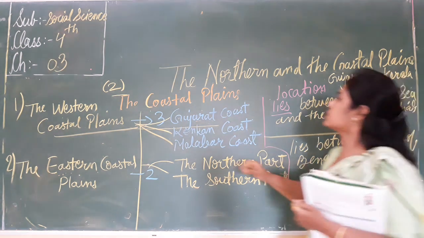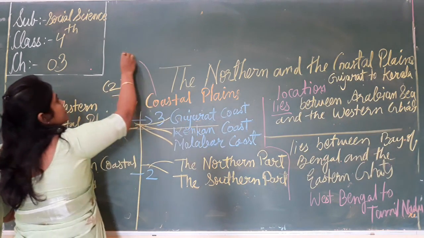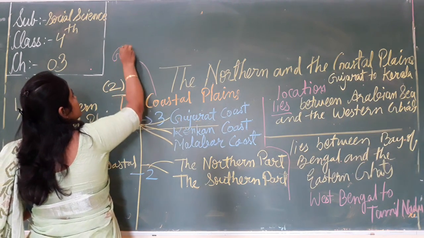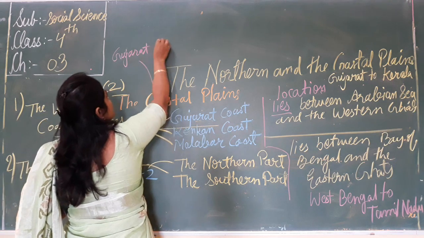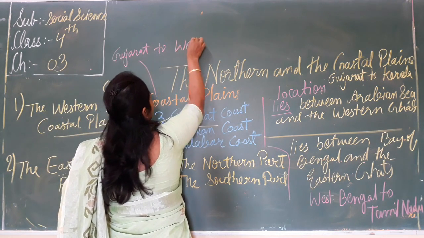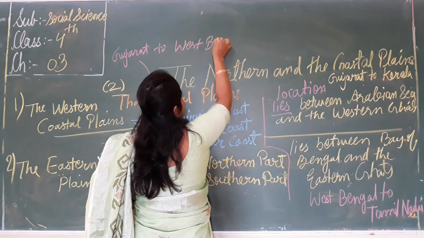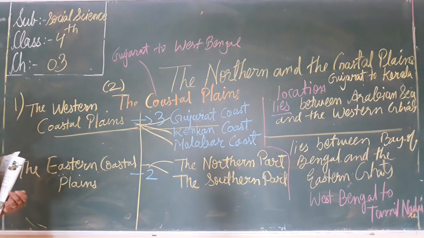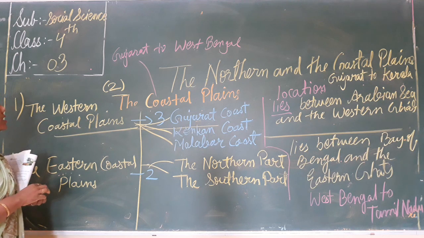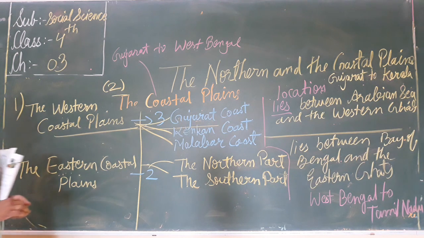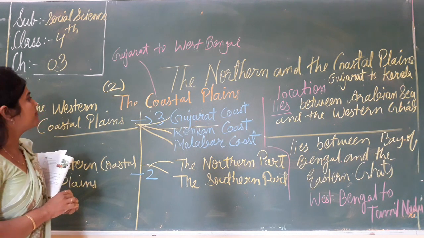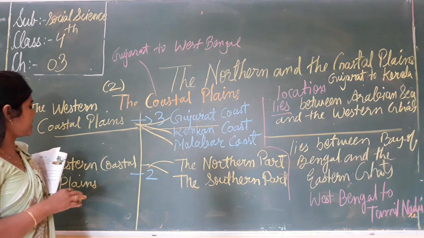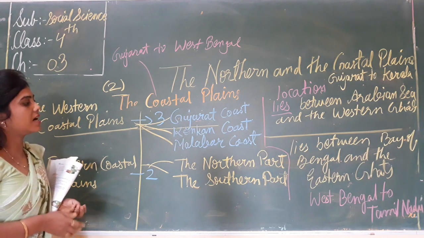These whole coastal plains are stretched from Gujarat to West Bengal in the east. Okay? So these are the locations that you can easily understand about the western coastal plains and the eastern coastal plains.